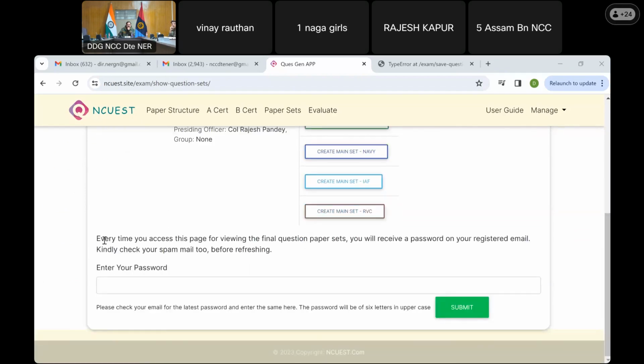Here at the bottom, you will find that every time you access this page for viewing the final question paper sets, you will be receiving a password on your registered email. Kindly check your spam mail too before refreshing. That password will be fed in here by the presiding officer. Once you feed the password, you should be able to see the generated papers. Right now, only creation is possible.